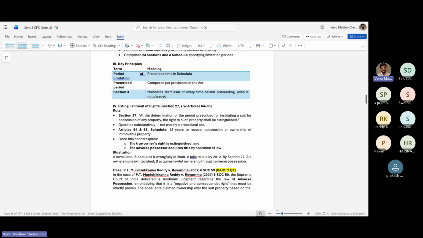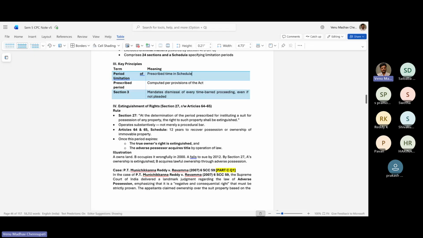So it is not merely a procedural bar; 12 years to recover possession or ownership. Somebody is in your land and in possession for a long time. If for 12 years you don't raise any civil dispute in court, then you lose your rights. That's what section 27 is telling.